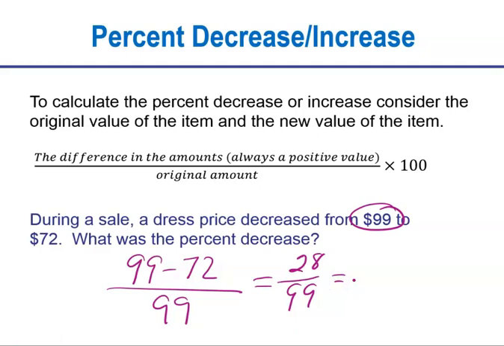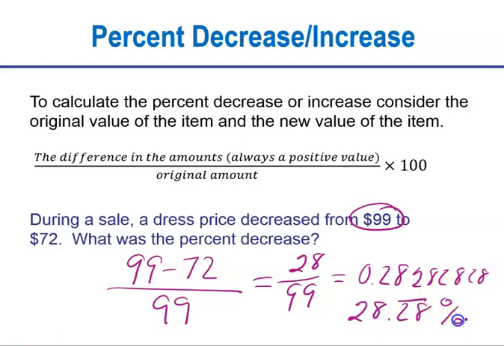We know that 28 divided by 99 is equal to 0.28282828. So it just repeats, but that's the decimal. If I'm going to change that to a percent, I need to multiply that times 100 or move the decimal over 2 places, but that would be 28.28. That's the repeating down there. It keeps repeating percent.